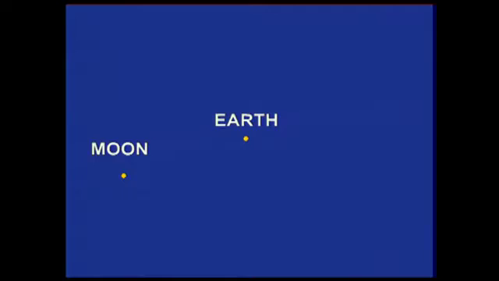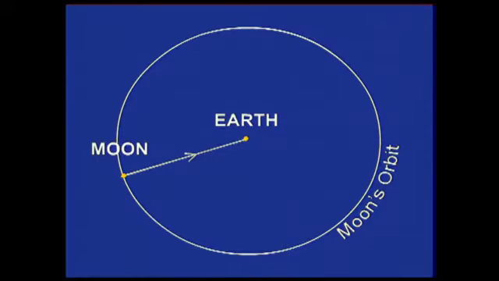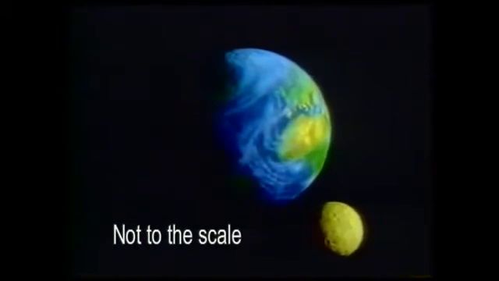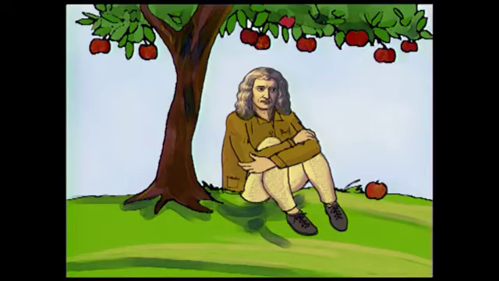But what can a change in the direction of motion of a body mean? It means that the motion of the moon is accelerated. But what is the direction of acceleration? It must be along the radius of its orbit towards the earth, as the speed of revolution of the moon does not change. So the moon is attracted towards the earth. But why does it not fall on the earth? The reason is that the moon is in orbital motion round the earth. Had it been stationary like the apple, it would have fallen on the earth.